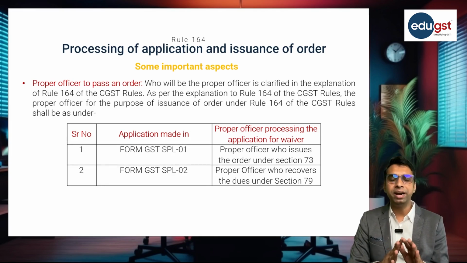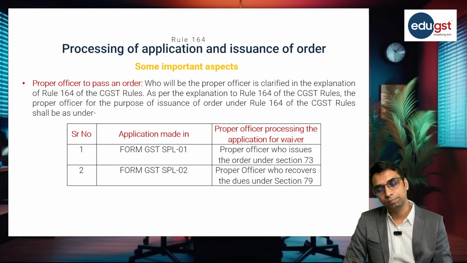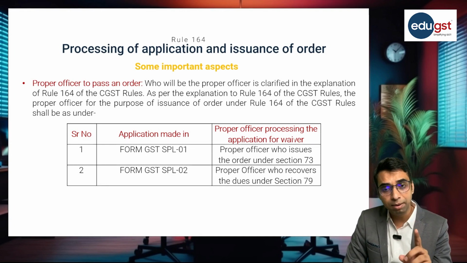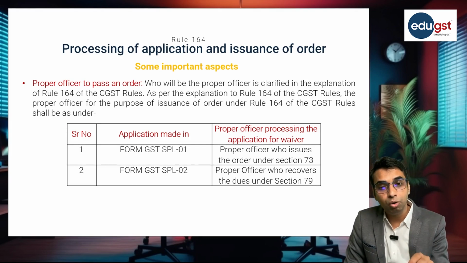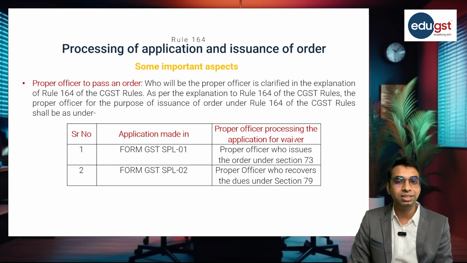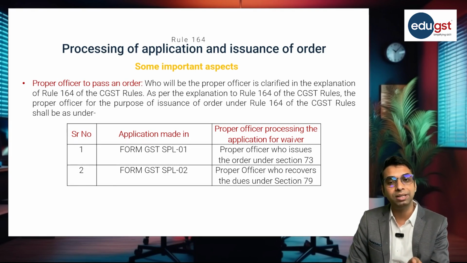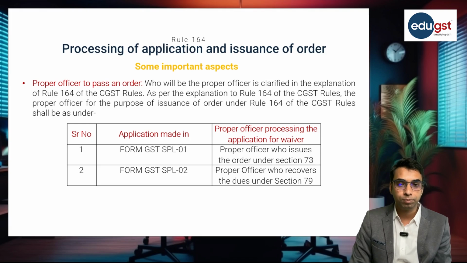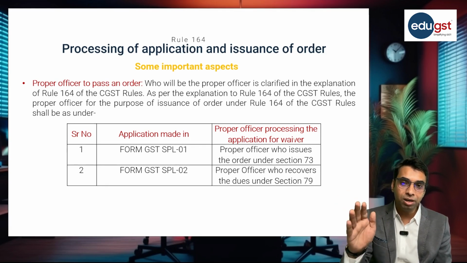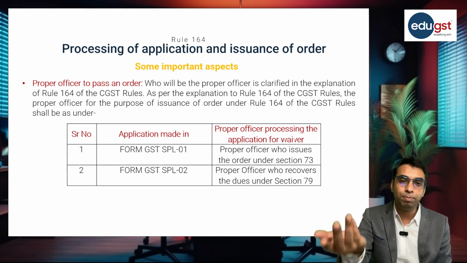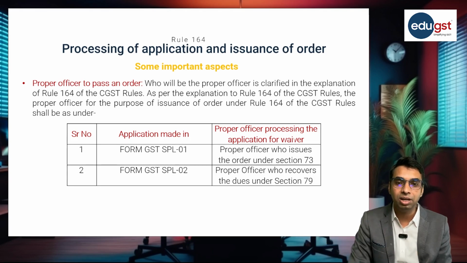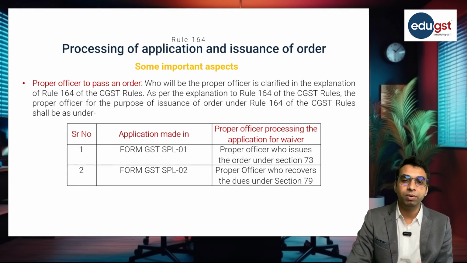When application is made in form SPL 01, which is applicable when show cause notice is issued but order is not passed, in that case the proper officer who issues the order under section 73 will be the proper officer for passing order under section 128A.